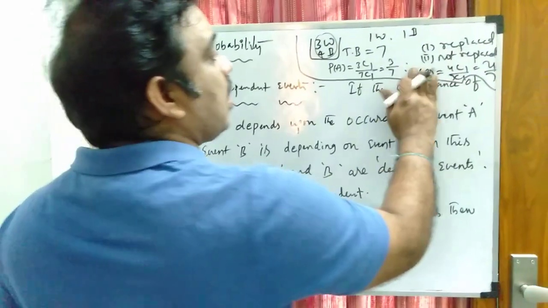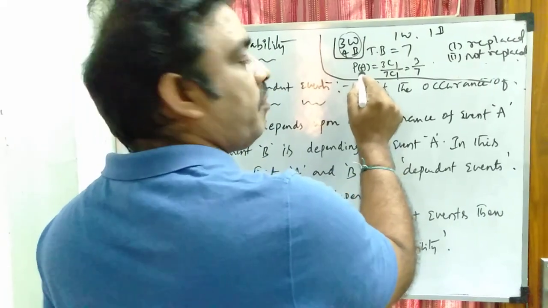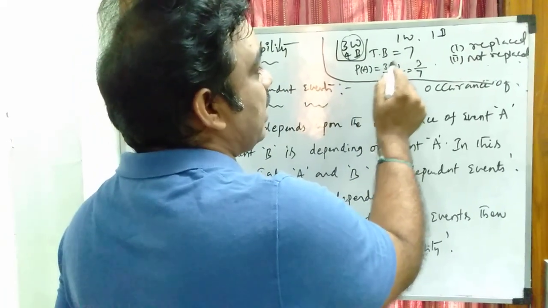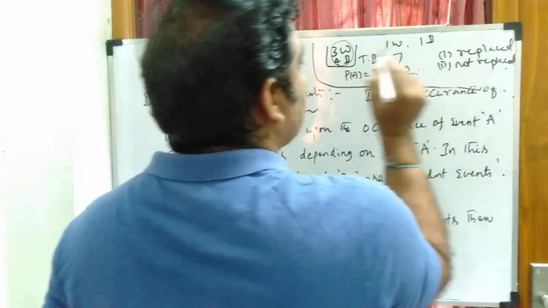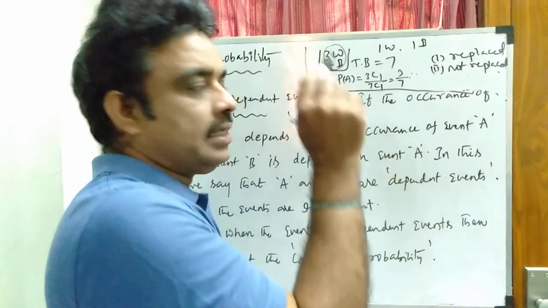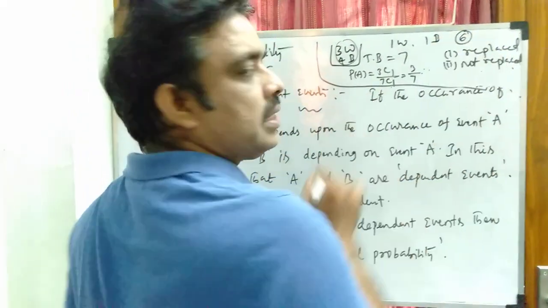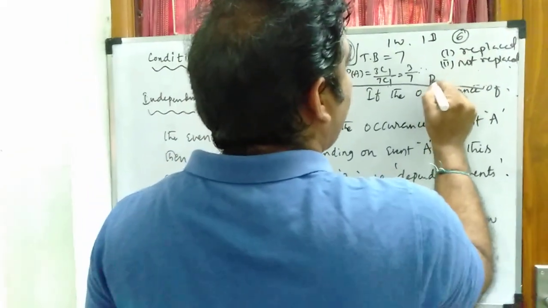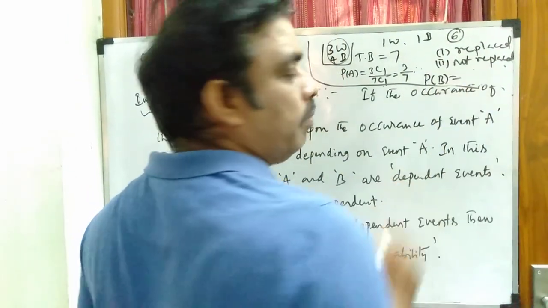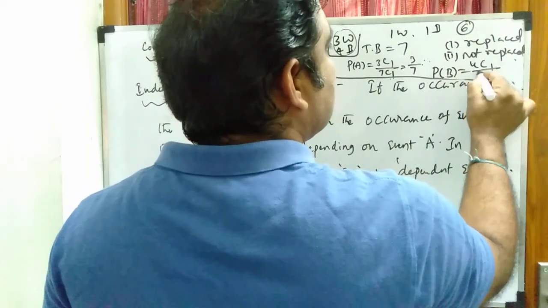Suppose the ball is not replaced. If I take the white ball from the box, the probability is 3C1 by 7C1, that is 3 by 7. If the first ball is not replaced, then the bag will contain only 6 balls instead of 7. Now the probability of taking the blue ball is 4C1 by 6C1.